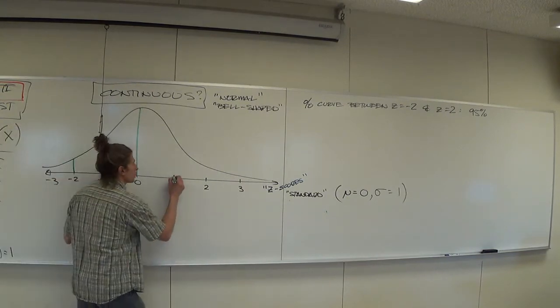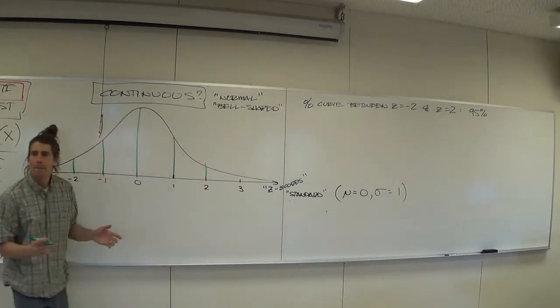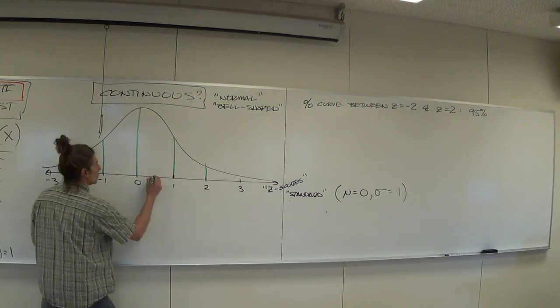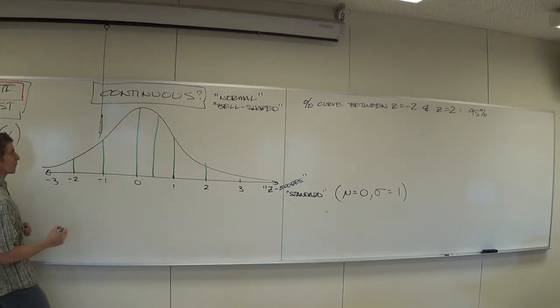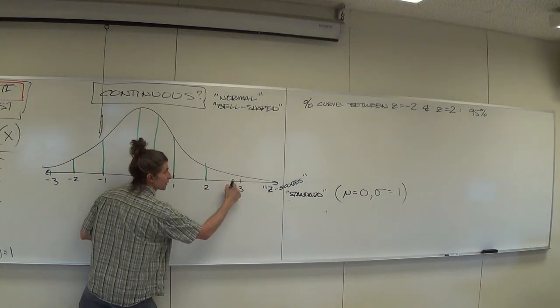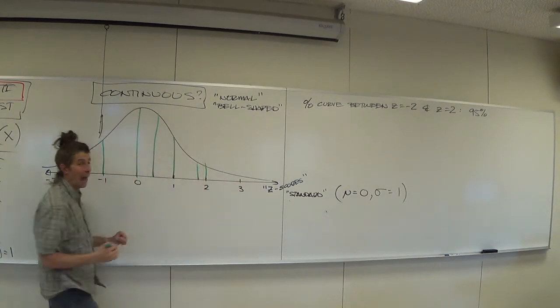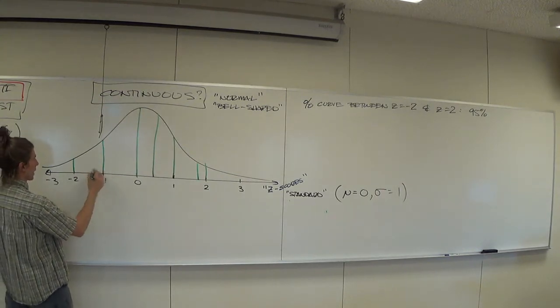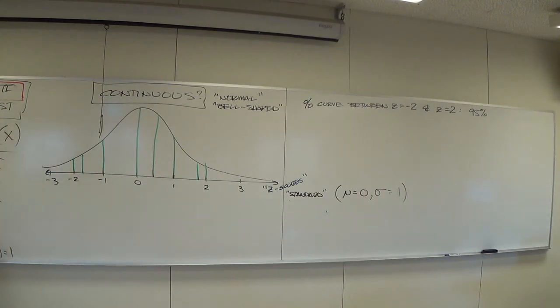We'd also have to know what the chance of 1 is. We have to know what the chance of 2 is. But what other numbers would we have to know the chance of? Give me another one in that range between -2 and 2. 0.5. What else? Square root of 7. Actually, that's over here. How about square root of 3? Negative square root of 3? That'd be down here, right? What else?